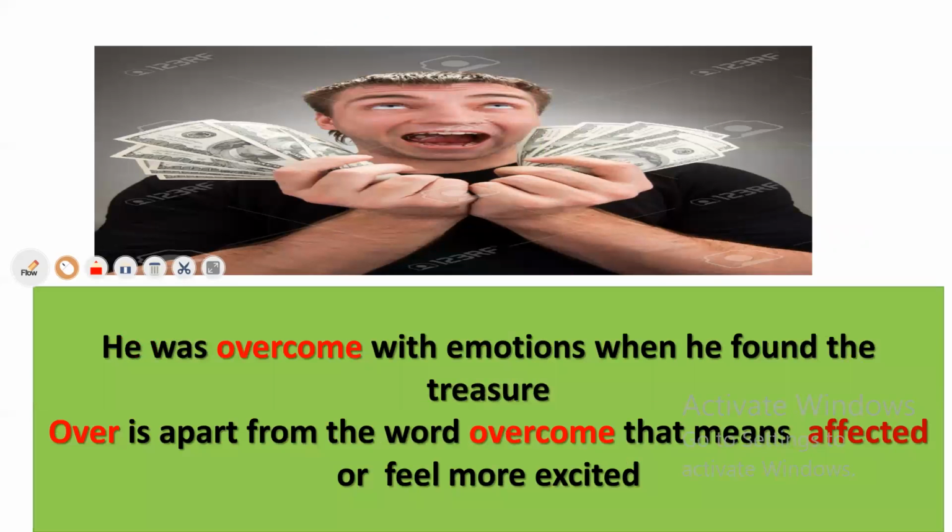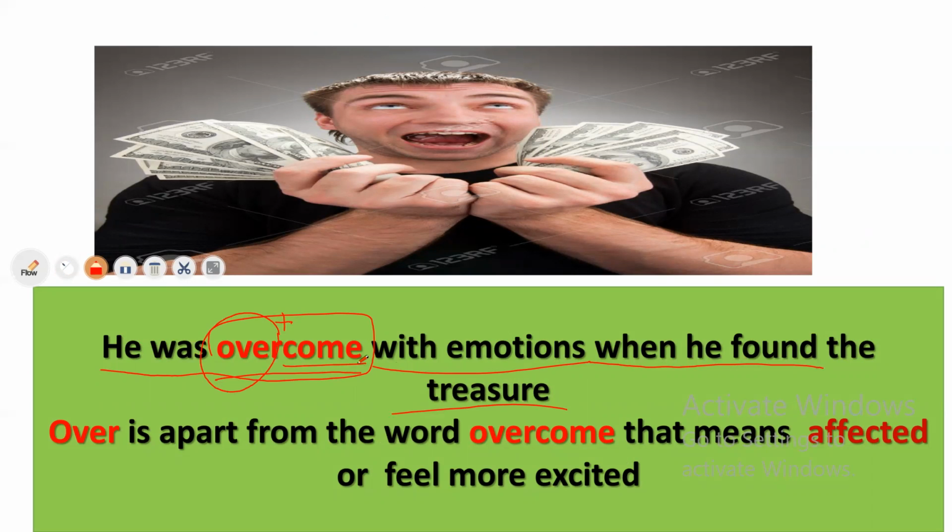So how can you describe this person? He said that he was overcome with emotions when he found the treasure. So this person used the verb overcome. Note, you have to notice that over plus verb come.